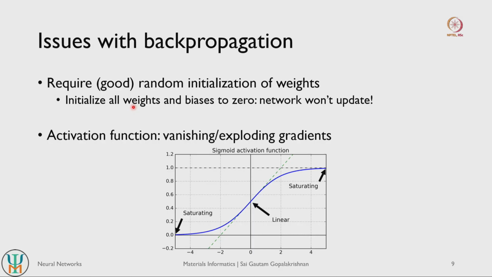One is that it requires good initialization of weights, and the other is that it requires a good activation function. Because of these two problems, although backpropagation as a technique was introduced in the 1980s, it took about 1.5 to 2 decades for these problems to be systematically solved and for multilayer perceptrons or neural networks to become more mainstream.